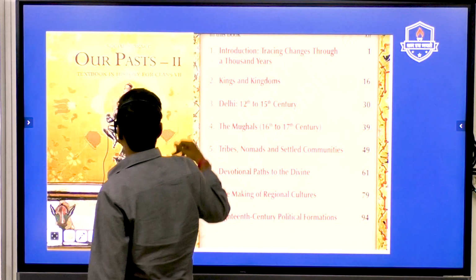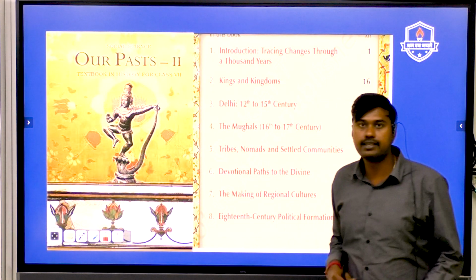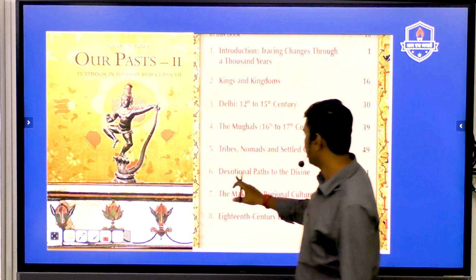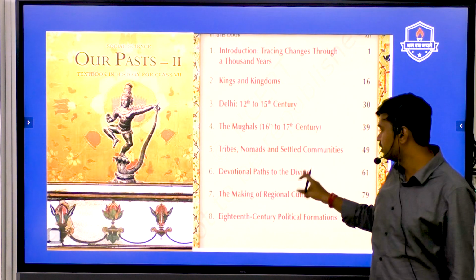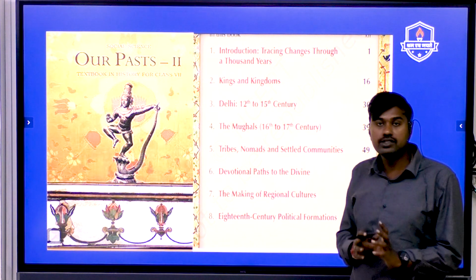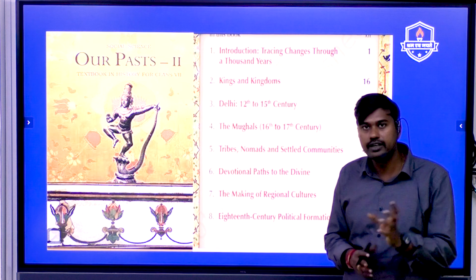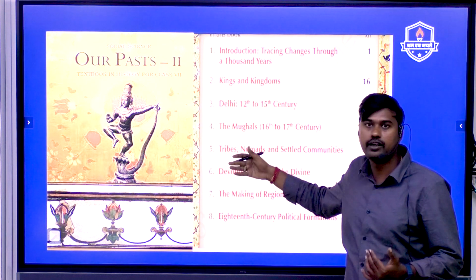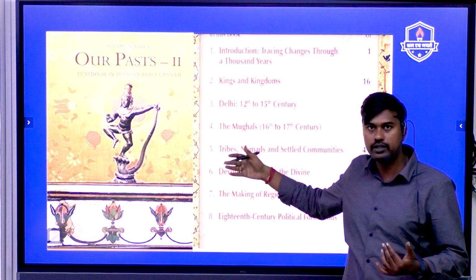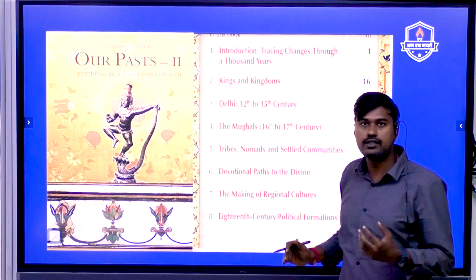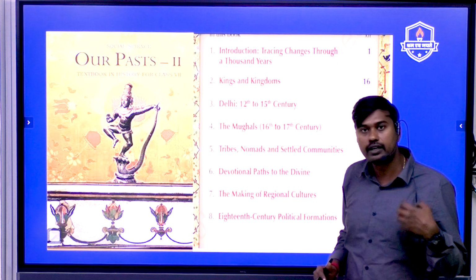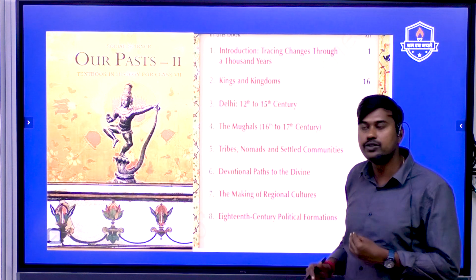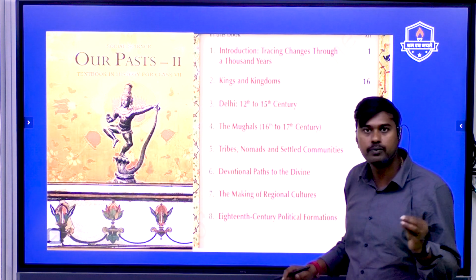Now going into our Past 2, that is the 7th standard NCERT. As I said before, here the most important chapter is chapter number 6, Devotional Paths to the Divine. This is going to be very important because it will contain important concepts related to, again, the socio-religious reform movement. It will be like a revision because in the old NCERT also you have studied in detail about the socio-religious reform movement, but in this new NCERT have a read and try to write notes in a manner that covers the other value additions related to the socio-religious reform movement from this book.